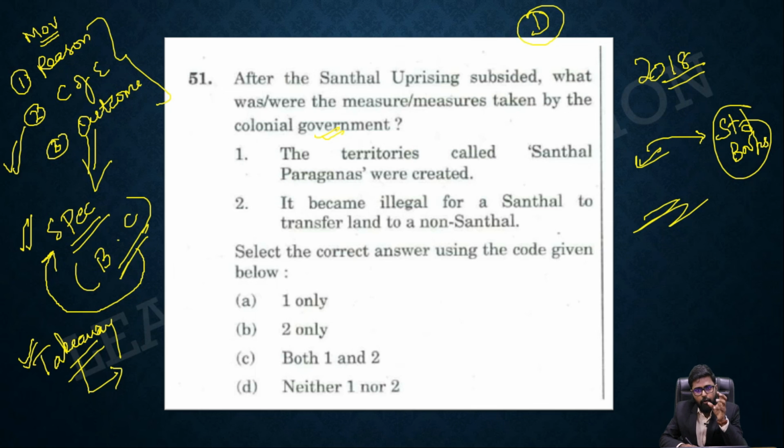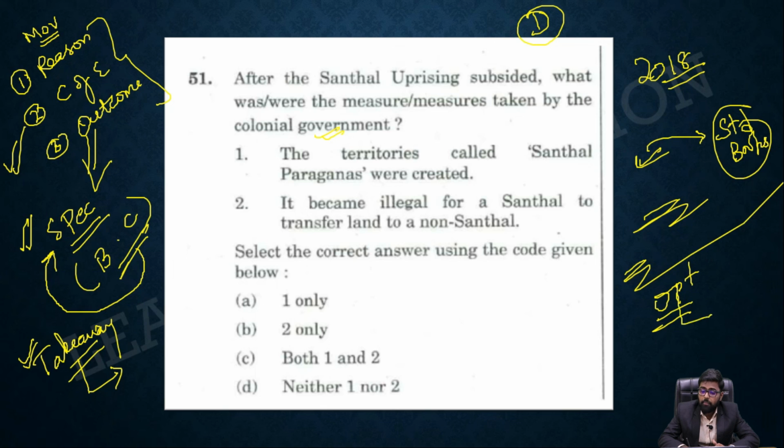This is an outcome based question. Again, they are asking what is the aftermath or outcome of the Santhal uprising. But in this question they went a step further and made the question very tough by making the second statement. If you think you have to attend all the questions from the movements, it may not be possible. So I put this slide. You should make an educated guess or leave this question, according to me. If your optional is history, then you would have attended this question also. In that way you should be ready to leave the questions which are not meant for your preparation.